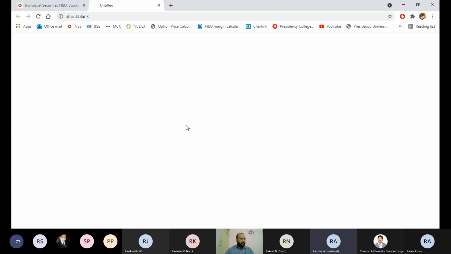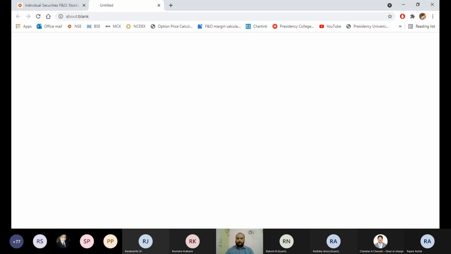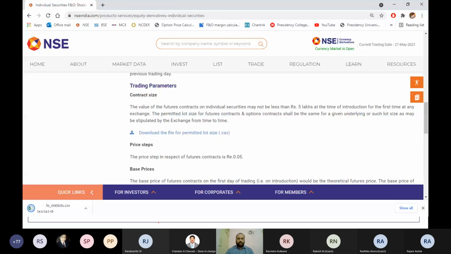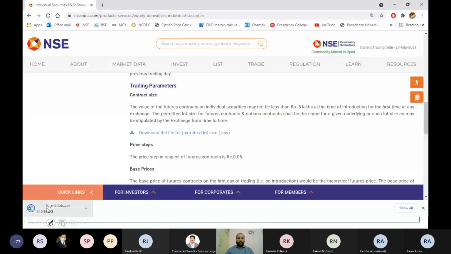With this file, one is you're going to get the list of stocks and also the lot size which is permitted for trading. Once you download this list, you're going to get this F&O market lot. Open that CSV file, it will be a CSV file.